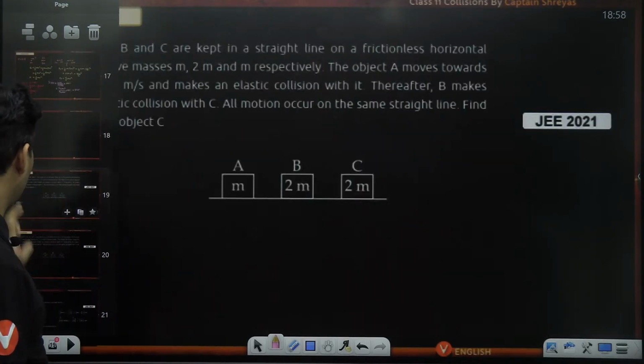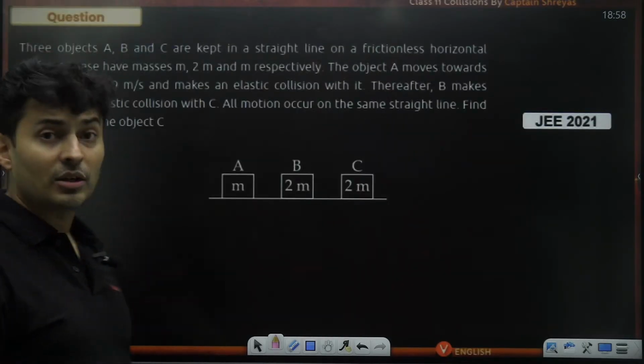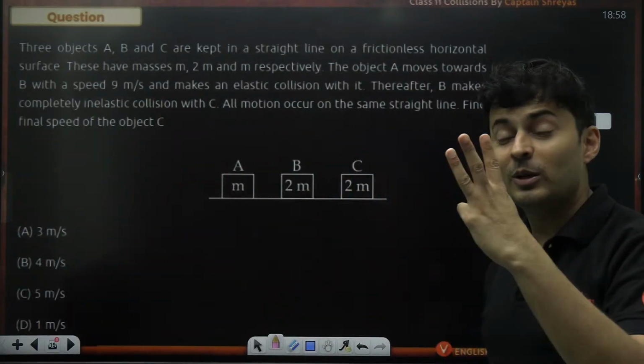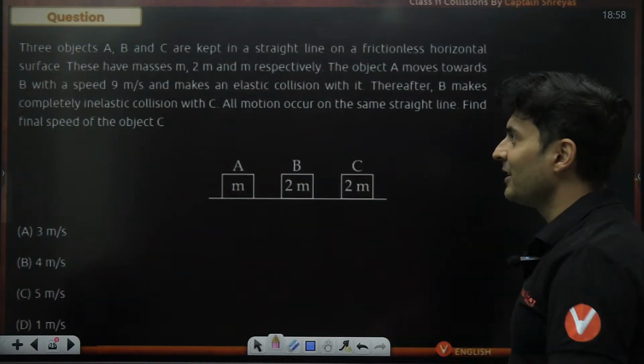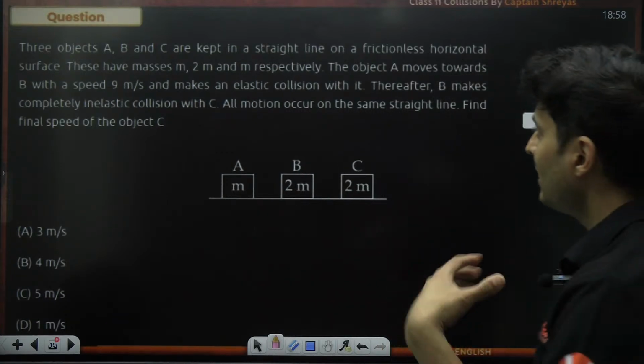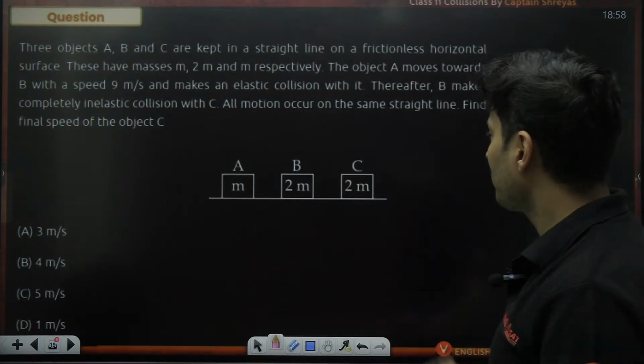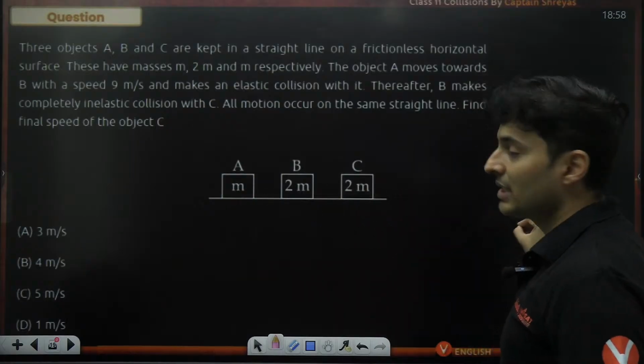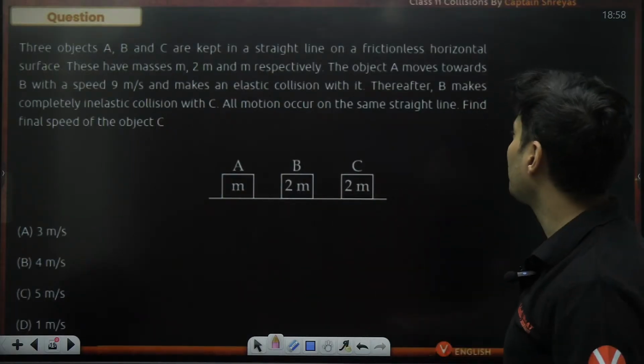Let's solve one more question coming up on your screen, and here it is. It was asked in JEE 2021, and it involves 3 blocks. It's crazy. 3 objects are kept in a straight line on a frictionless surface. The masses are m, 2m and m. Frictionless, smooth. That means momentum will be conserved.